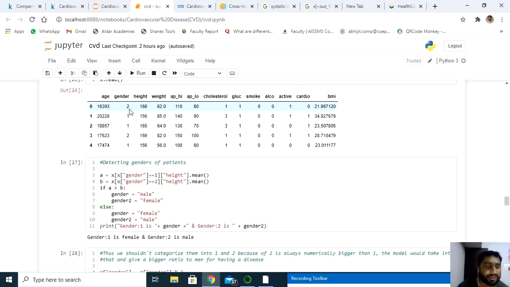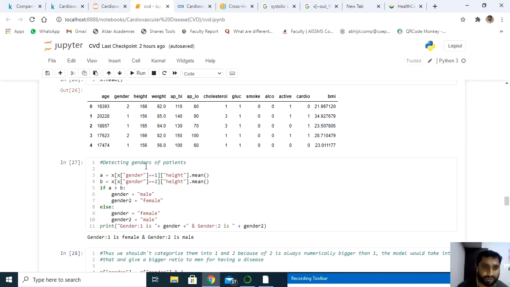It calculates in terms of weight, it will not consider it as a gender. So 2 is double of 1, and the moment the algorithm calculates, the value may vary. So we need to tell the algorithms that 1 stands for, let's say, male, and 2 stands for the female here.